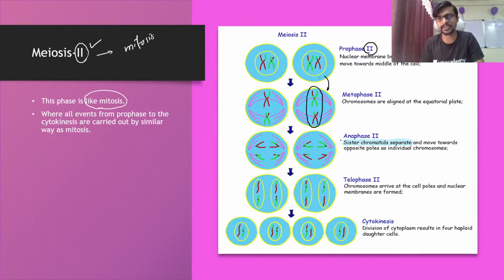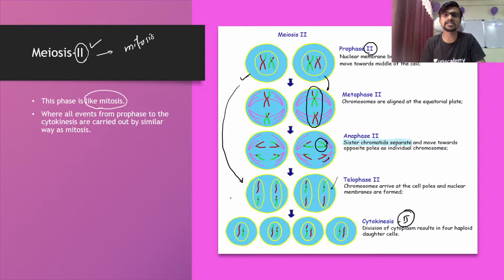In anaphase 2, the chromosomes look like bananas and move toward opposite poles. In telophase 2, the nuclear membrane and nucleolus, which disappeared in prophase, appear again. And finally in cytokinesis 2, the cell is divided into four.